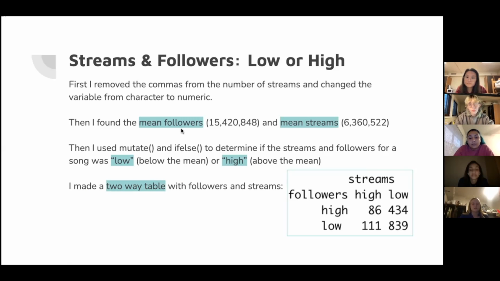And then to summarize this data, I made a two-way table showing the follower and stream numbers. And you can see the numbers in that table. The greatest number of songs have low streams and low followers. There are 139 songs with that. And this shows that most of the songs in the top 200 charts are below the mean followers and mean streams, and the distribution would be skewed left, as Sally was talking about, especially the distribution of followers. And the purpose of creating this new variable was to have a binary variable in the data set to use in a logistic regression later on.